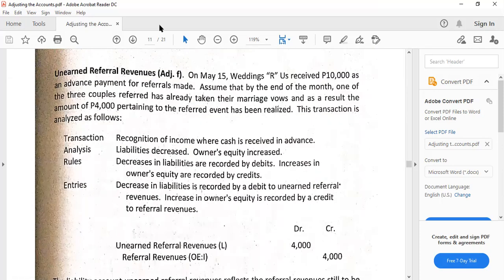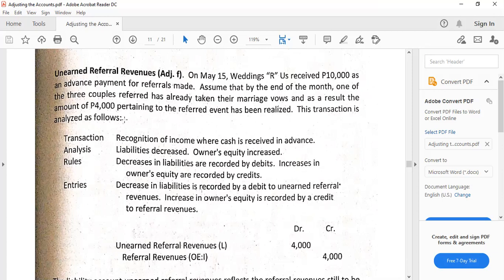So in this case, what if we have a referral revenue? And this is one way by which the company, weddings, or us would earn in the process. So take note that they've earned only 4,000 out of the 10,000 from the referrals, because for this 4,000, at the end of the month, they have already taken their marriage vows.